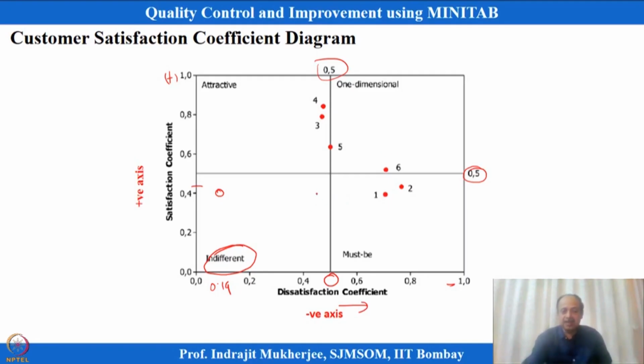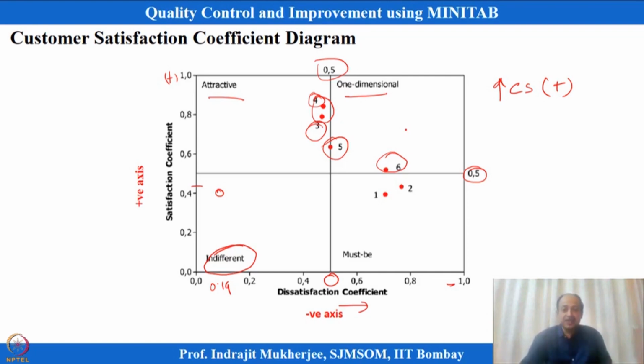After the survey is completed, after the functional and dysfunctional questionnaire has been categorized, we can place them here. Let us say these are the voices of the customer, 4, 3 like this. This one is falling in the attractive category, this one is on the borderline, and this one is in the one-dimensional category. So we should place more emphasis on improving these one-dimensional and attractive features, because that improves customer satisfaction and will have a positive impact. We will place more emphasis on this type of category, on how to improve those things, and it should not fail.